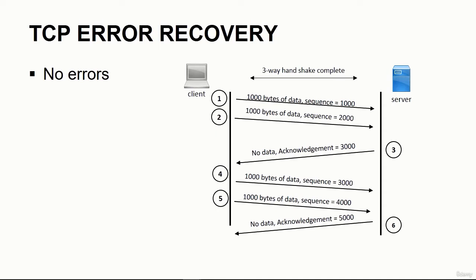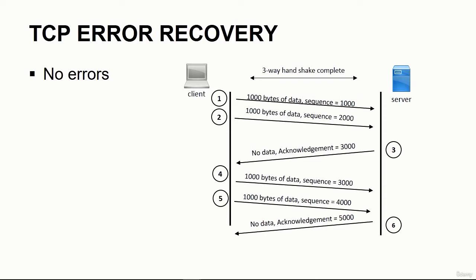Starting with step 1 and step 2, the client sends two segments of 1,000 bytes each to the server. So note, TCP does allow multiple segments to be sent at the same time. So here, the client is sending two segments of 1,000 bytes. The server receives these segments, and each of these segments has a sequence number. And for simplicity, I've made the sequence numbers 1,000 and 2,000, which matches the size of the segment.